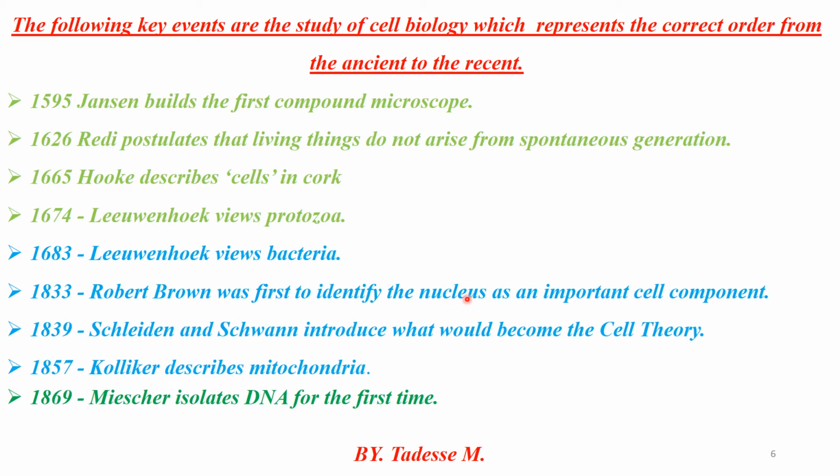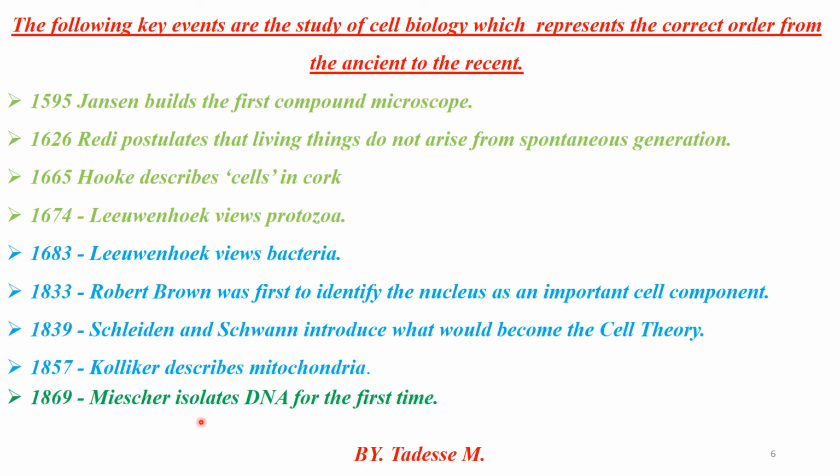By including DNA, mitochondria are mainly responsible for producing energy in both plant and animal cells. Therefore, they are among the major important components of both animal and plant cells. Afterward, Schleiden and Schwann proposed cell theory, and Kölliker described mitochondria. Mitochondria is one of the organelles of the cell, which is responsible for the production of energy in both animal and plant cells.